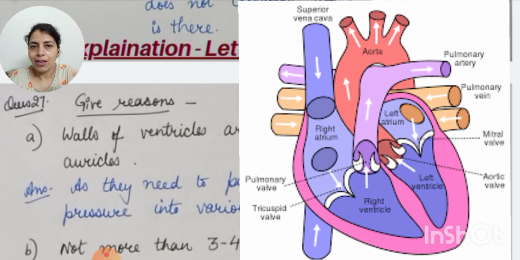From ventricles the blood is pumped to reach the different parts of the body. That's why the blood flows with more pressure and that's why they have thicker walls compared to auricles, because auricles receive the blood, whether from the lungs or from other parts of the body, but ventricles have to pump the blood out of the heart.